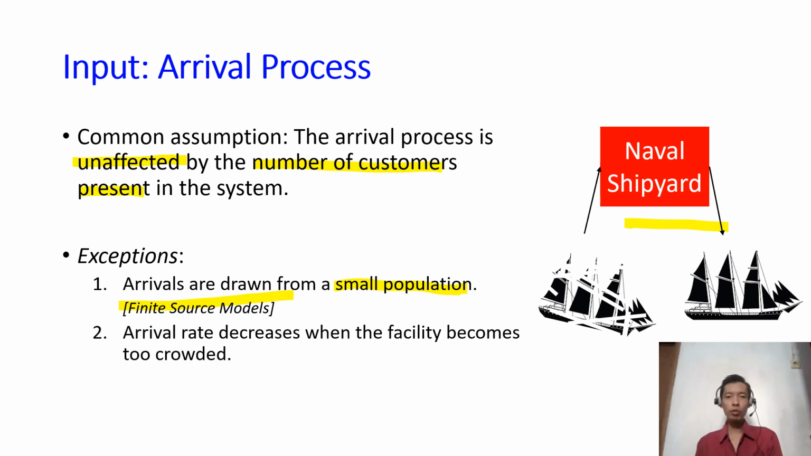The second exception is when the arrival rate decreases when the facility or the system becomes too crowded. The example for this is when you are in a hurry to have lunch, and you go to, let's say, a restaurant, and you find the restaurant is super crowded. You may decide not to enter that restaurant.